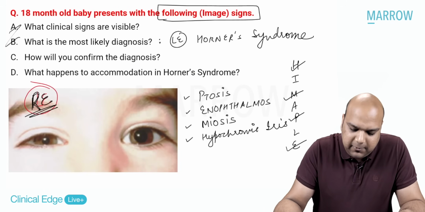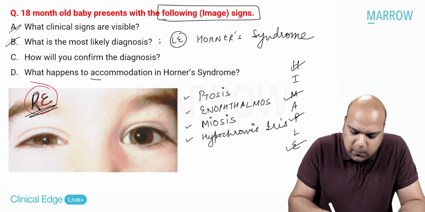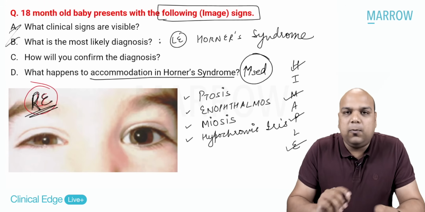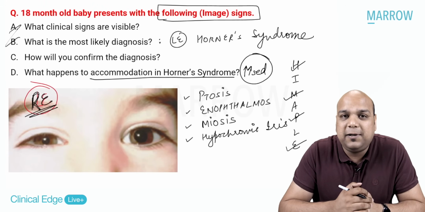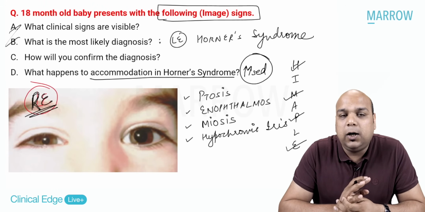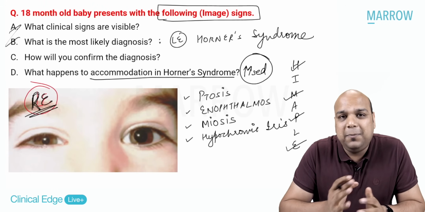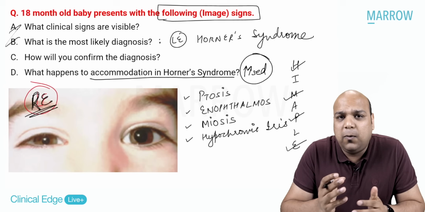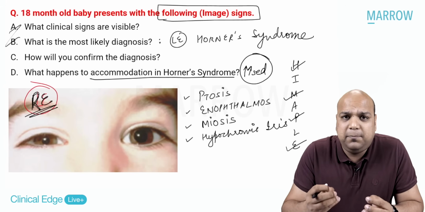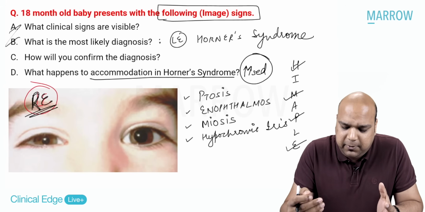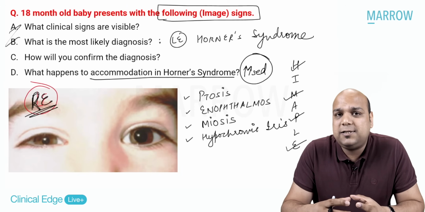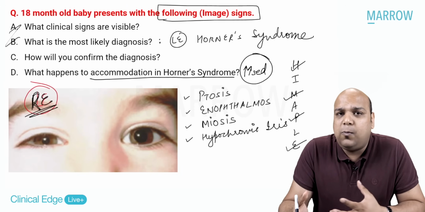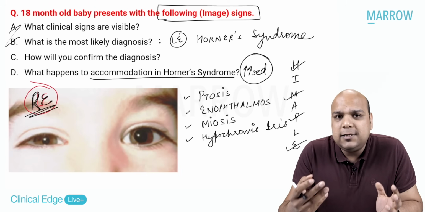Now, the last question that I'm left with is what happens to accommodation in Horner syndrome? Accommodation is increased. Accommodation is a part of near reflex. Near reflex comprises three parts: accommodation, convergence, and miosis. And because the pupil remains miosed primarily, and because accommodation involves processes which are parasympathetic, and because of sympathetic palsy, parasympathetic processes are overactive. The ciliary muscle is controlled by the third nerve, so we see over accommodation occurring in patients of Horner's syndrome.